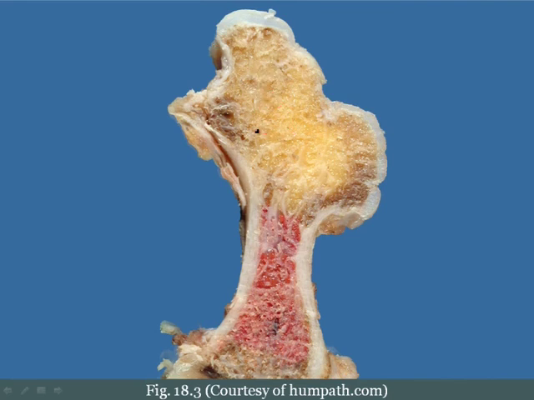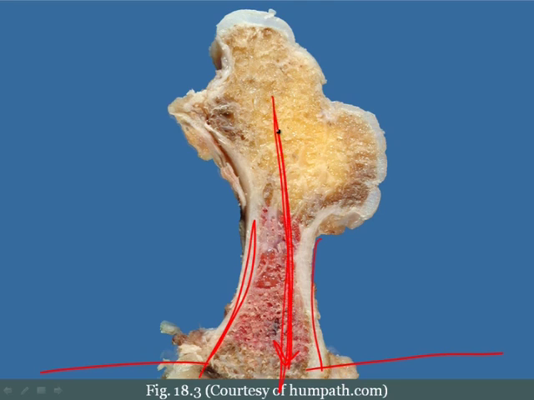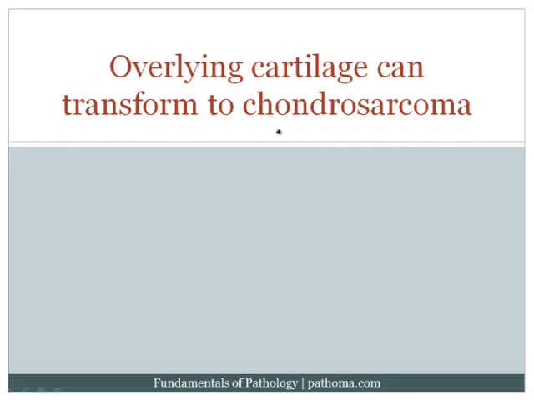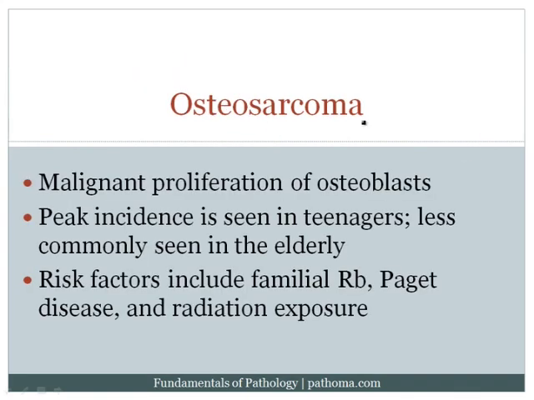And one of the important things is that this will normally be contiguous with the marrow space of the bone from which it's growing. So if this was the bone from which it's growing, it'll attach and be contiguous with the marrow space. And that's also very important concerning an osteochondroma. Now the final point is that overlying cartilage on the top of the osteochondroma can transform into a malignant cartilage tumor, and that would be called a chondrosarcoma, and that's particularly important as well.